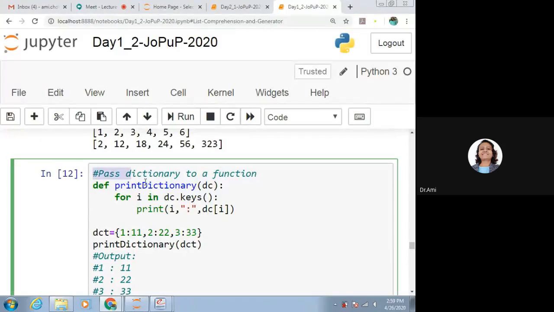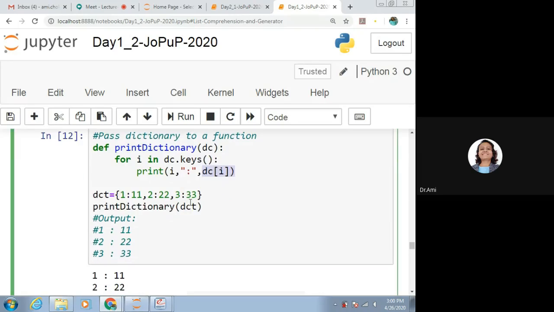Now if you want to pass the dictionary to a function, how to do that? That is with the help of def, say print dictionary and dc colon. We are printing all the elements of the dictionary, that is with the help of iterating the dictionary. For I in dc.keys, we are getting the keys. After that, we are printing its key over here and we want to print the value. So for that, we are taking it as dc of I.